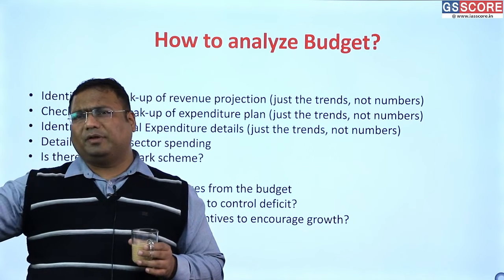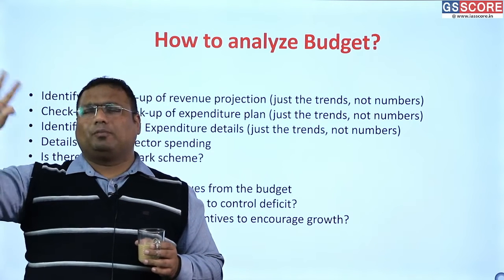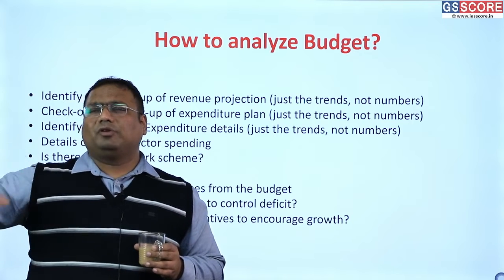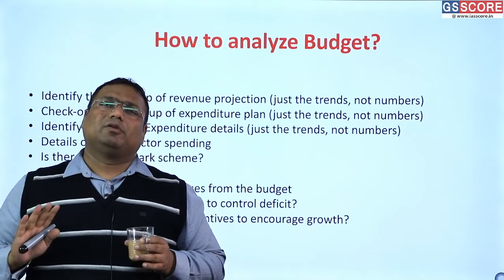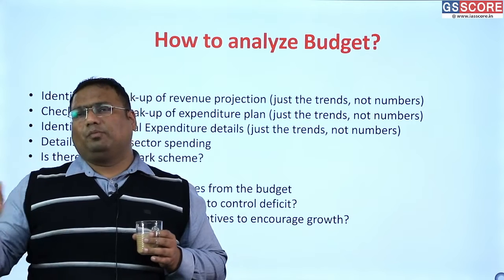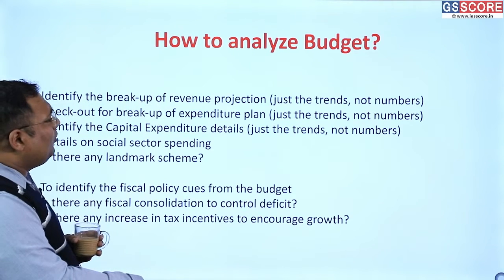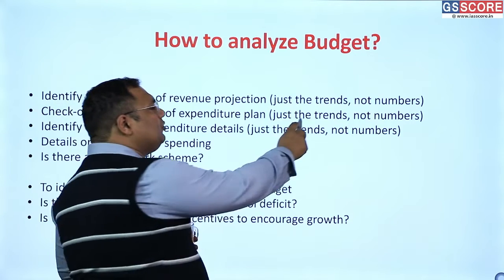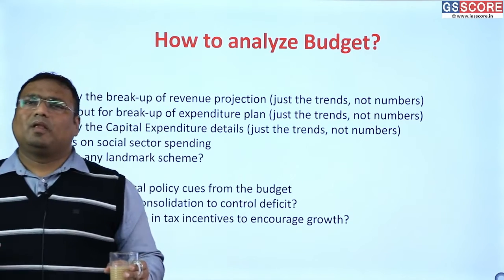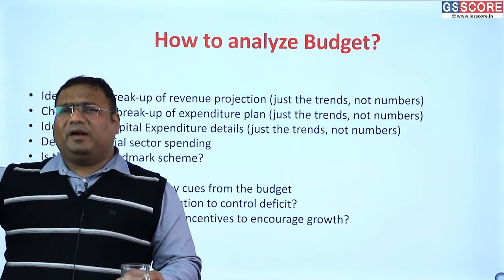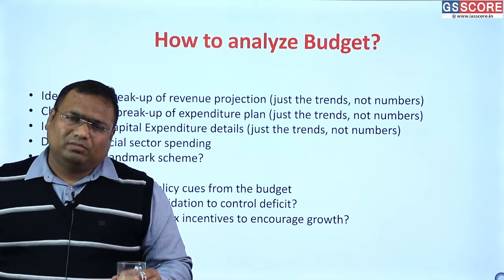Okay, you do not have to remember the numbers, you just have to look at the broader idea that what portion is coming from tax. Just look at this much. What portion is coming from borrowing? These are very important numbers for us. Then you look at the breakup of expenditure. Again, you need to just look at the trends, not the numbers. Which area are we spending more on from the past few budgets?